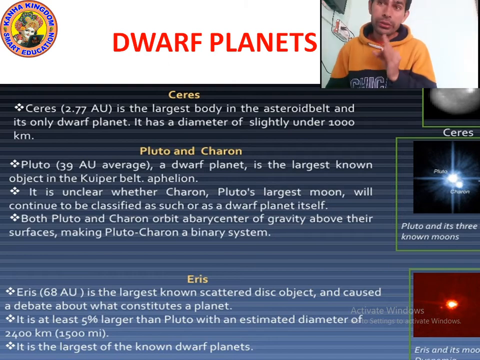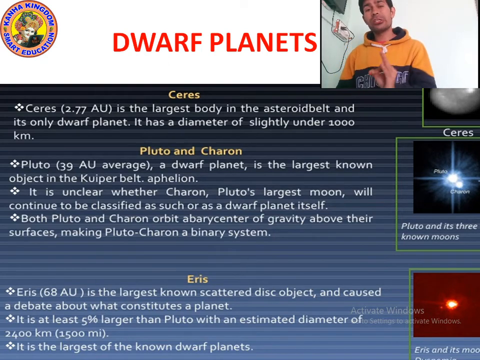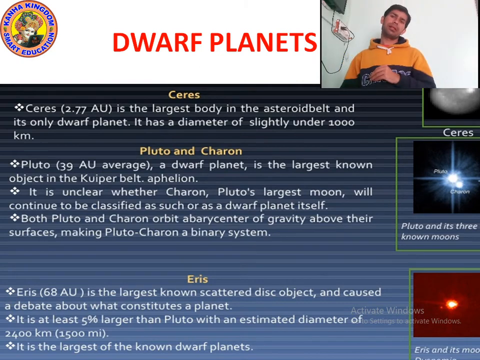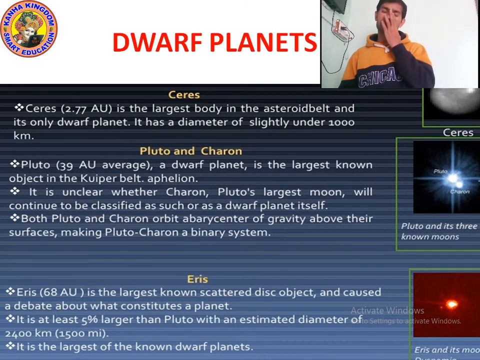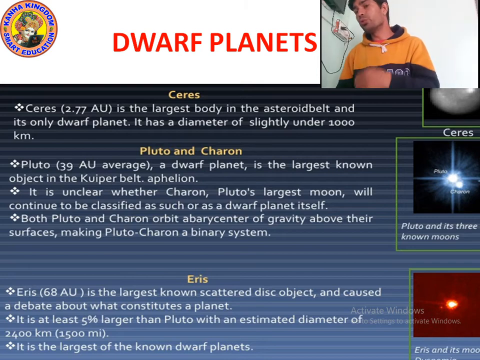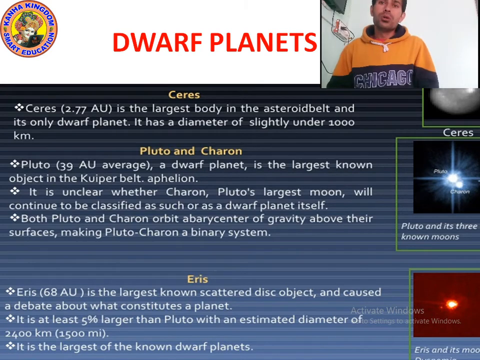And in the asteroid belt, which is the largest dwarf planet? Ceres. Ceres is the largest dwarf planet in the asteroid belt, and Eris is the largest dwarf planet overall. Pluto is also a dwarf planet, and it is the largest in the Kuiper belt.